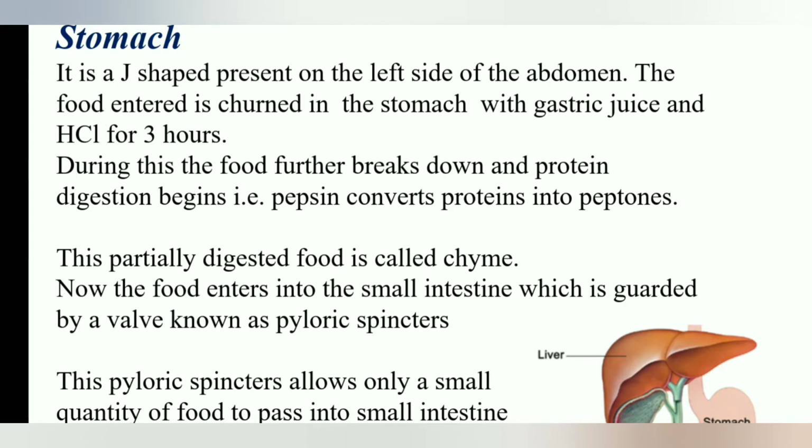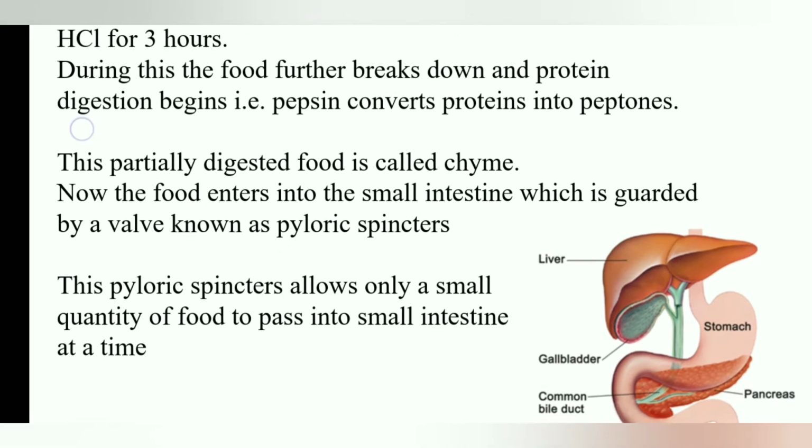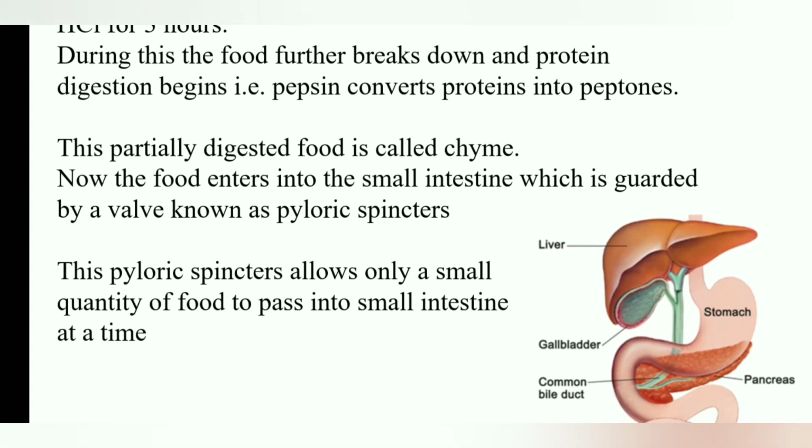Now this movement of food from the stomach into the small intestine is guarded by a valve-like structure known as the pyloric sphincter. What is the function of this pyloric sphincter? It will allow only a small quantity of food to pass into the small intestine at a time.